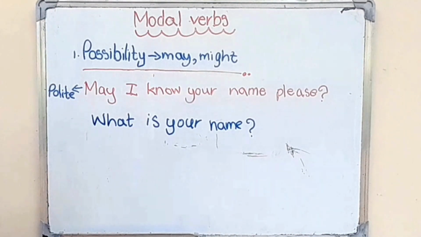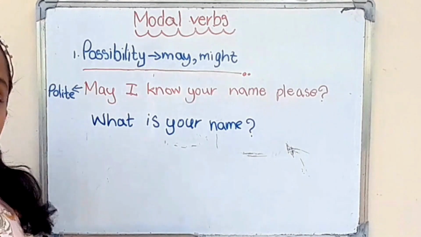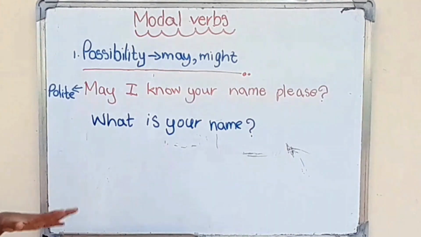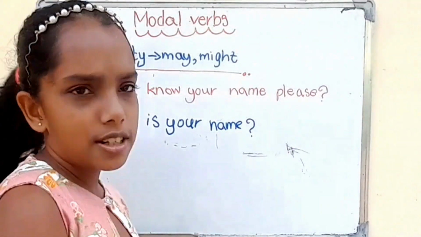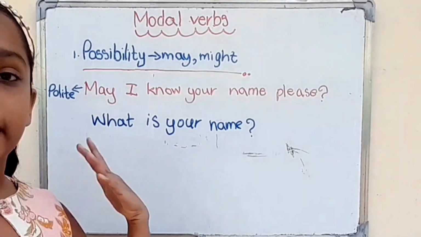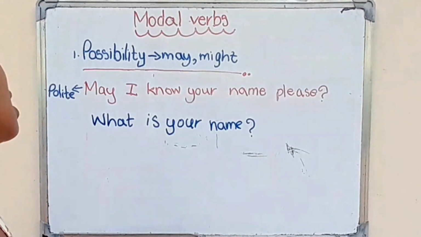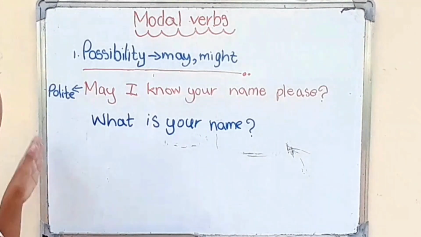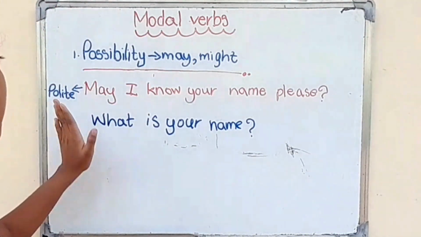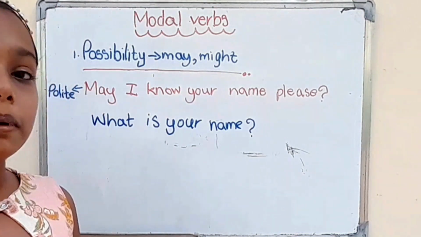Okay, and may I come in? May I drink some water? This is very polite. Okay. I think now you can get knowledge about how we can make the sentences using this possibility and how we can make the questions using this possibility category. Okay, these types of category we can make the questions very politely.